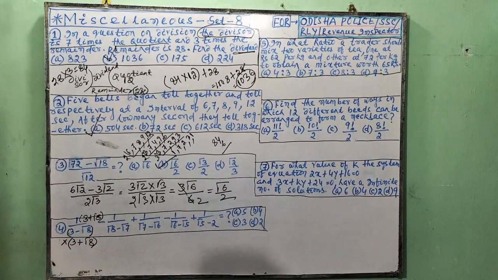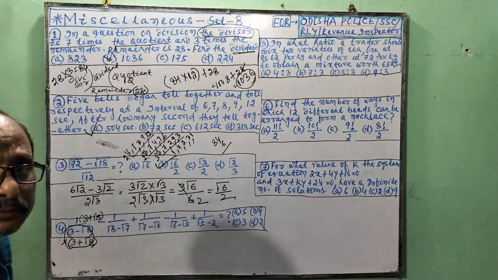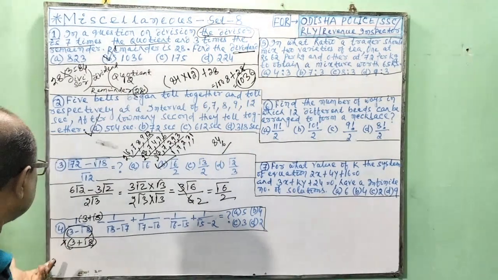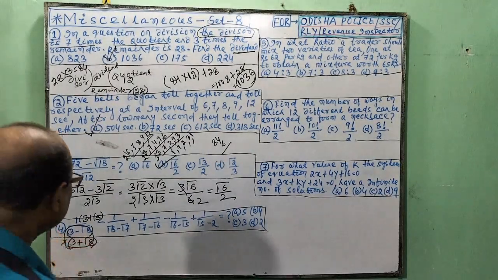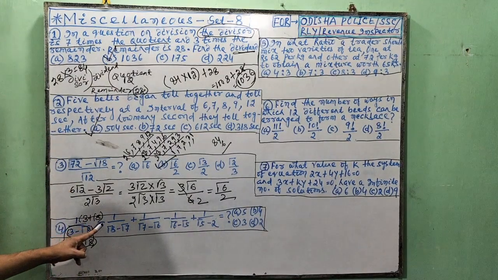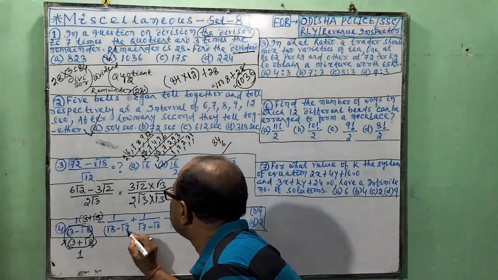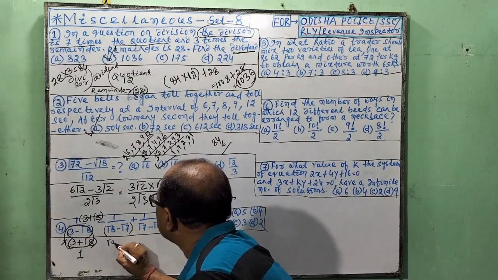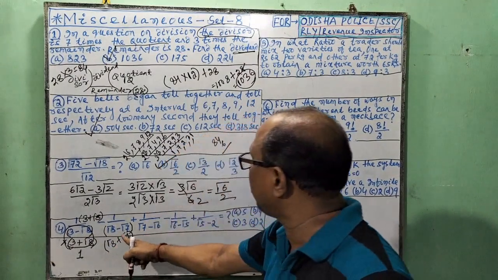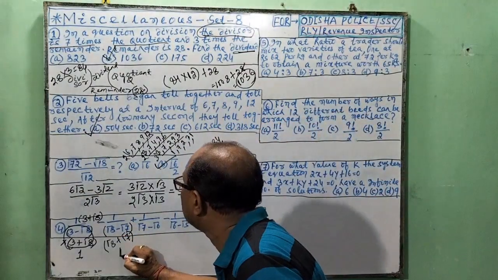After that, this one, 9 minus 8, a square minus b square. Here is a plus b, a minus b. So multiply them. So that 9 minus 8, here is 1. But here, 3 plus root 8, here root 8 minus root 7. If we multiply root 8 plus root 7, then 8 minus 7, a square minus b square. So it is also 1.